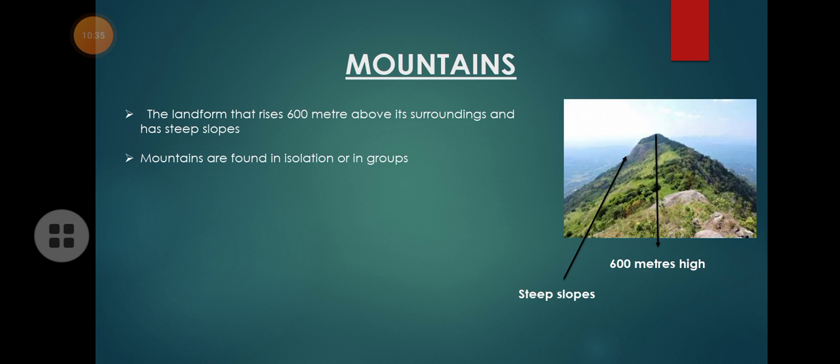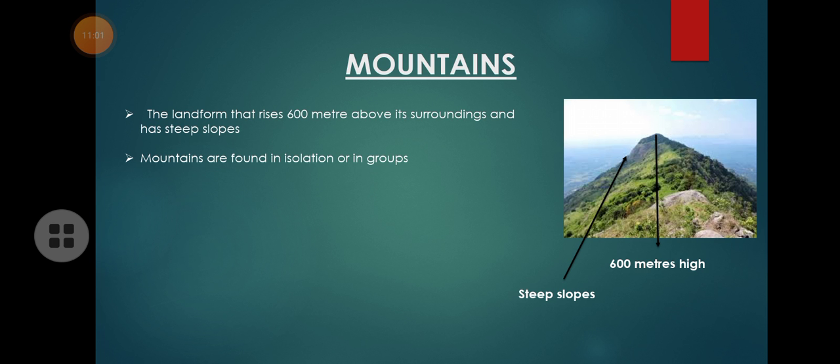So what if it is less than 600 meters in height, what do we call it? Is it a mountain? No. Smaller mountains are called hills. They are not called mountains. So only if the height is 600 meters or above can we call it a mountain. Otherwise, they are called hills.